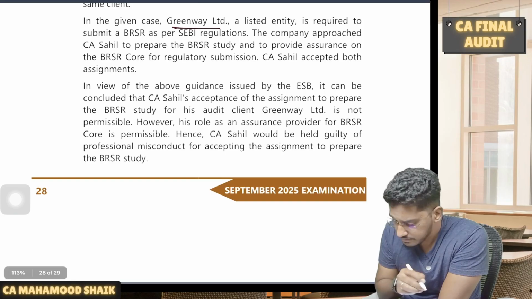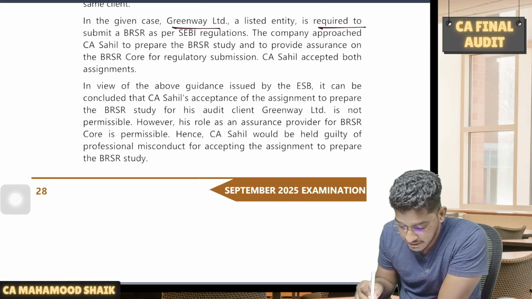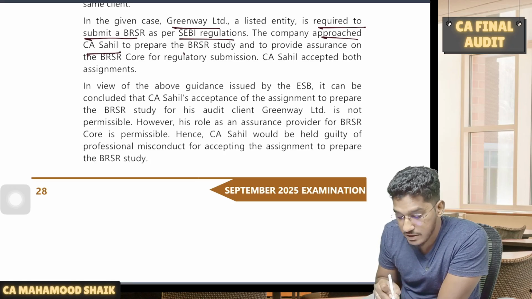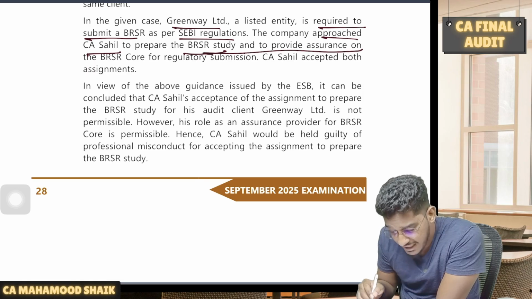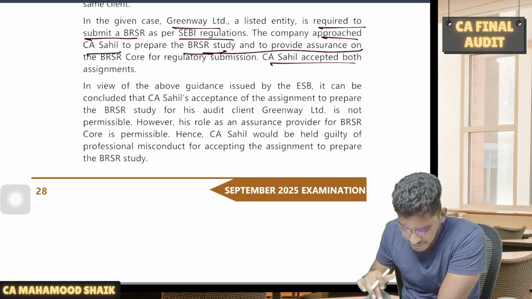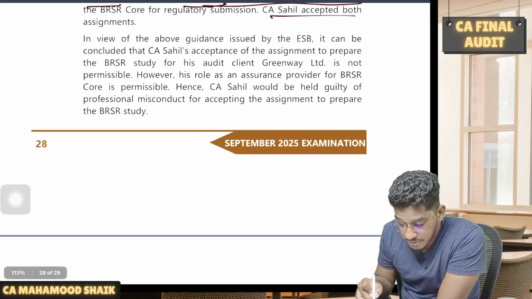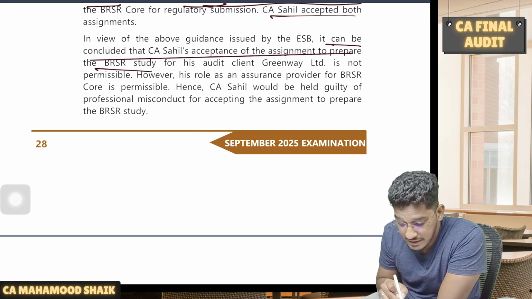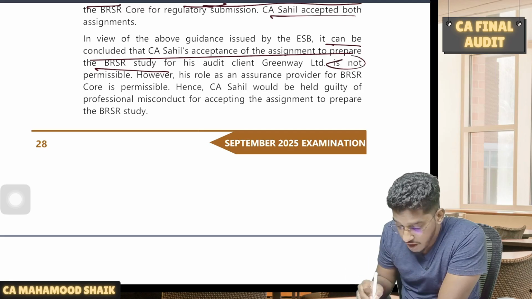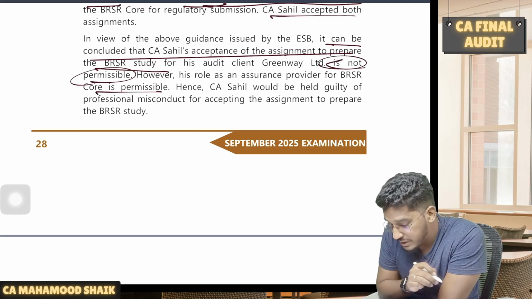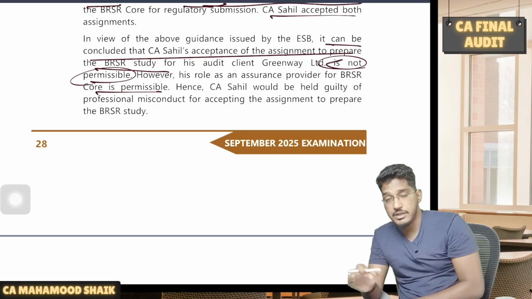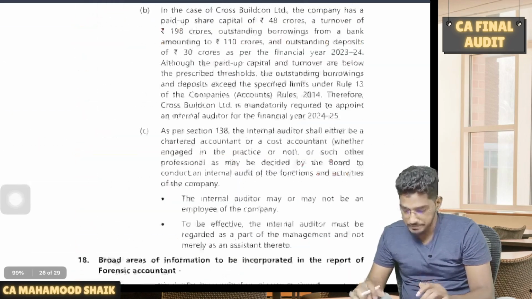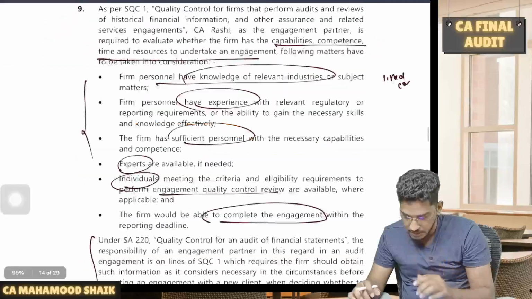In the given case, Greenway Limited, a listed company, is required to submit BRSR as per the SEBI regulations. The company approaches CA Sahil to prepare the BRSR study and to provide assurance. CA Sahil accepted both. In view of the above guidance issued by ESB, it can be concluded that CA Sahil's acceptance of the assignment to prepare the BRSR study is not permissible. Providing assurance is permissible, but preparing the report is not permissible. Important. Next one.